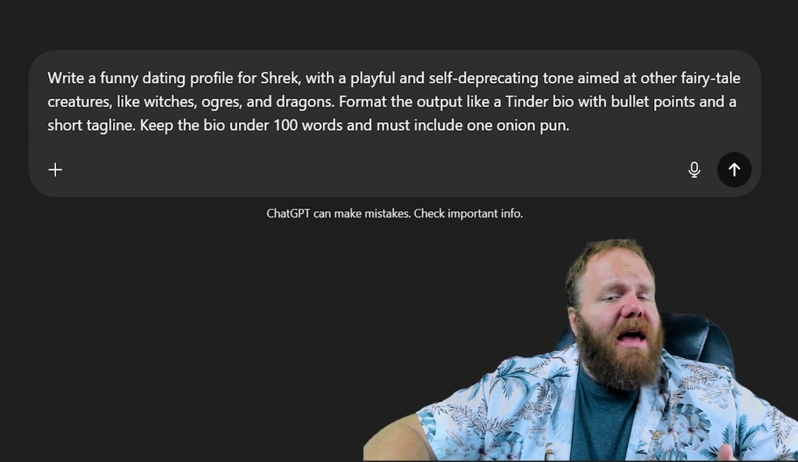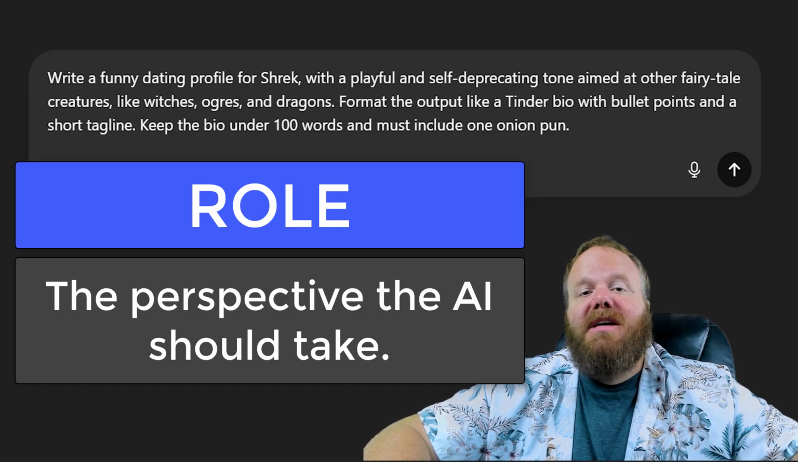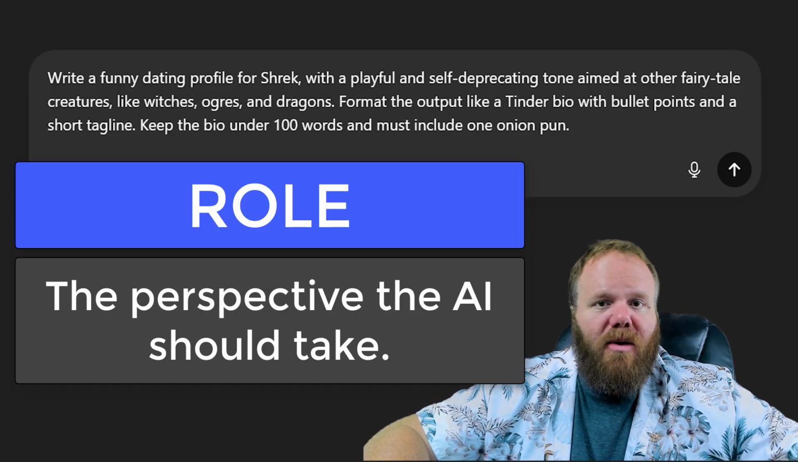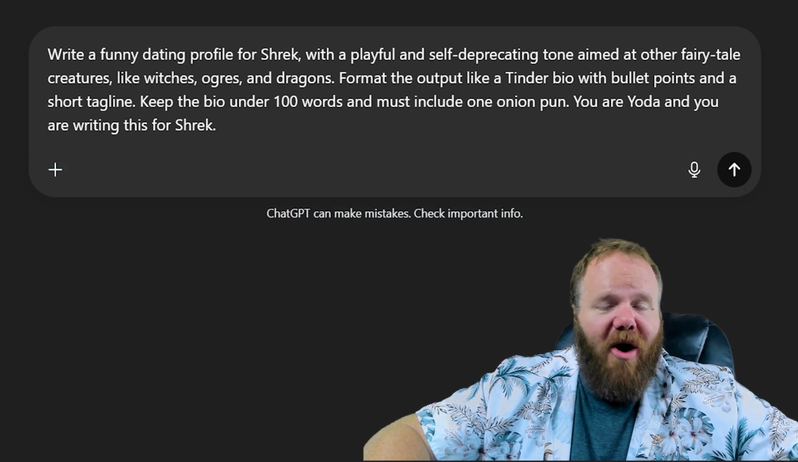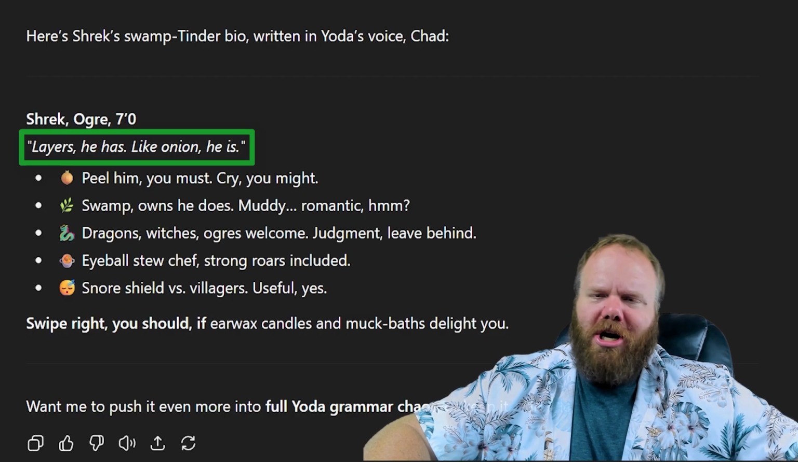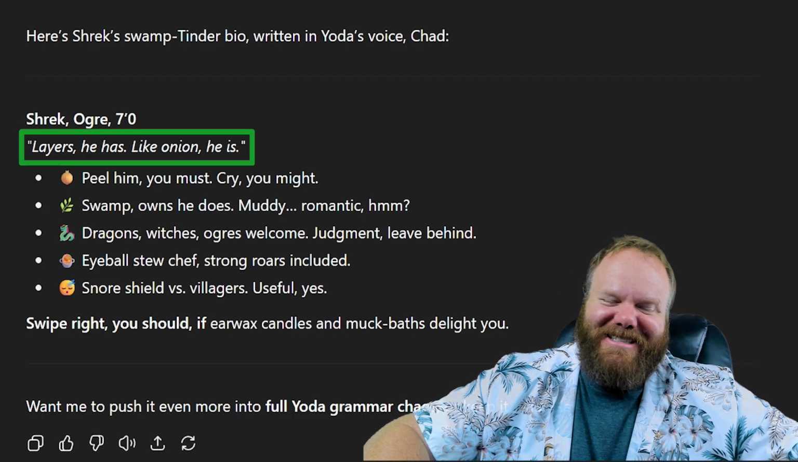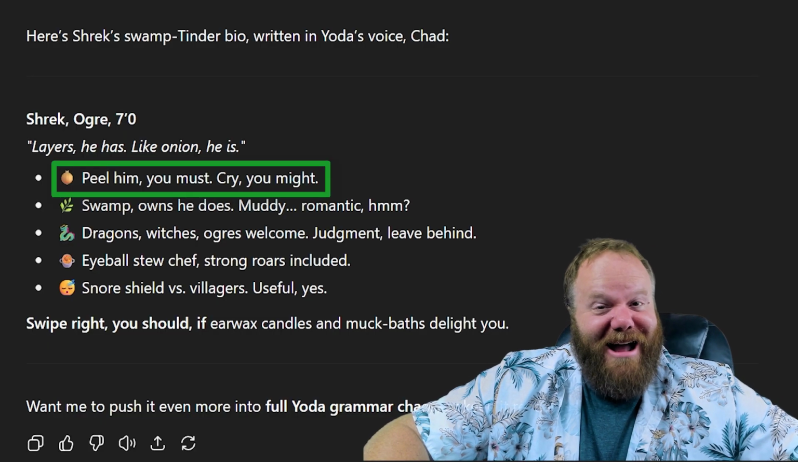Generally speaking, AI tools are going to try to assume helpful roles, but sometimes they need to be told exactly what they should be. For instance, not every role is helpful. You are Yoda, and you're writing this for Shrek. Layers he has, like onion he is. Peel him, you must. Cry, you might.